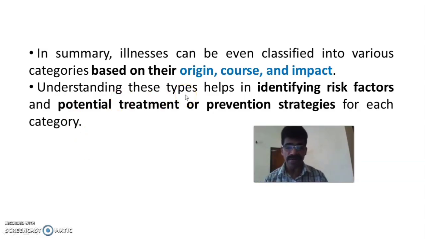Understanding these types or categories of illnesses helps nurses to identify various risk factors and etiological factors, and also helps to provide specific treatment and to make preventive strategies or action plans for each category of disease or illness.